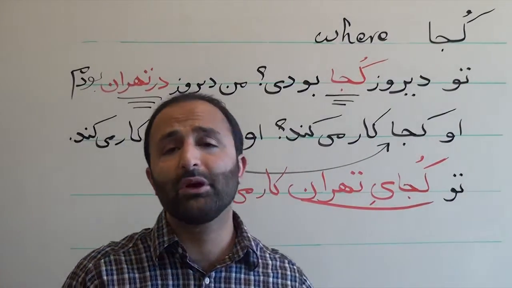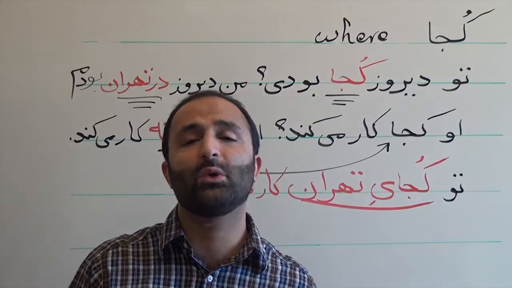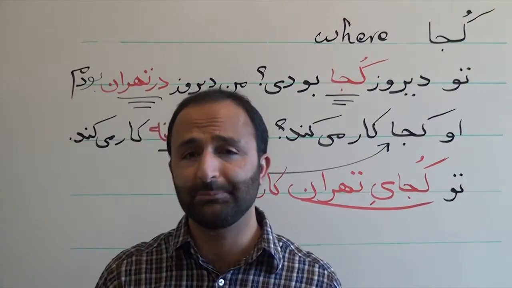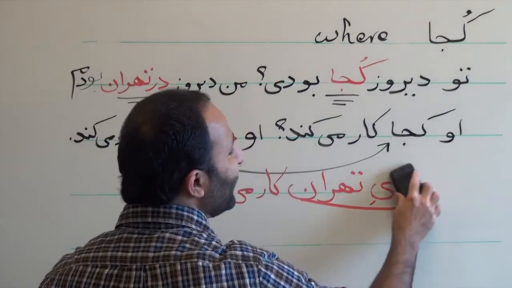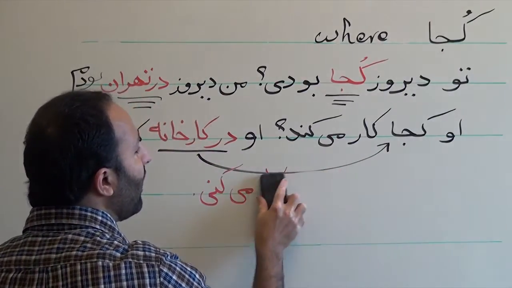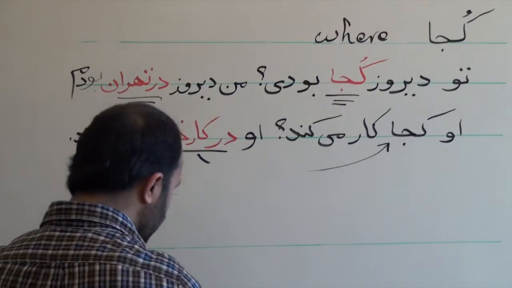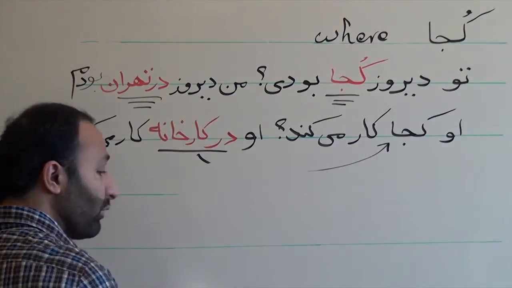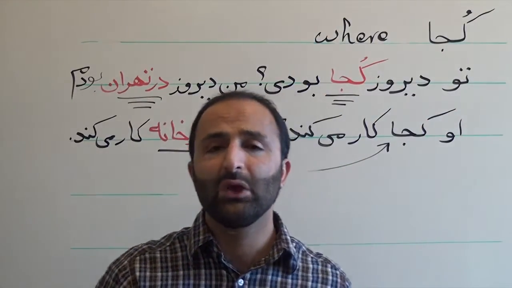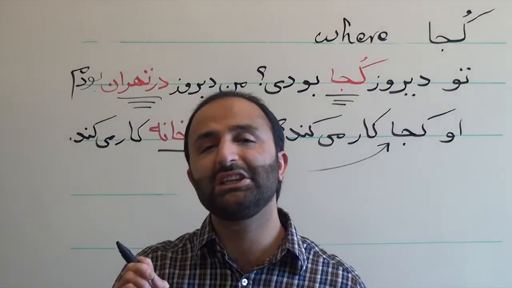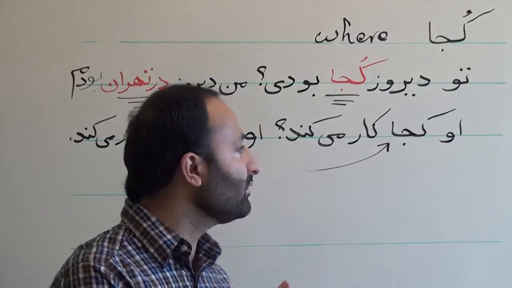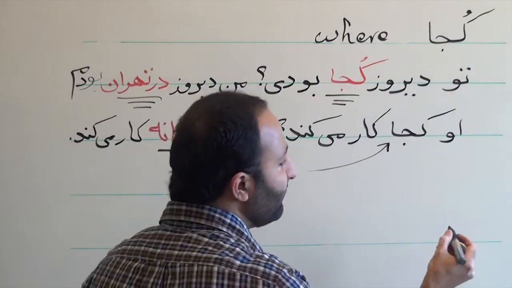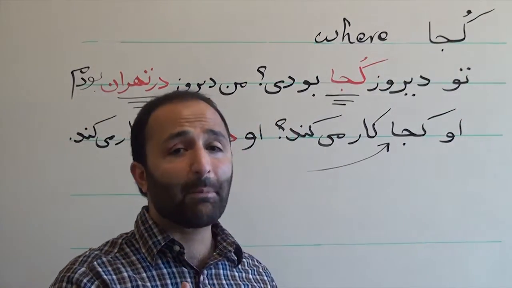Another important point about کجا is when it's used with the verb to be. Because کجا ends in a long vowel a, when we want to use it with the short form of the verb to be, we need to use a euphonic ye in order to make the pronunciation easier. Let's look at some examples. For example, I want to say where am I?